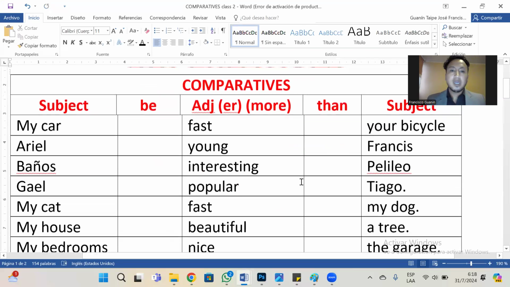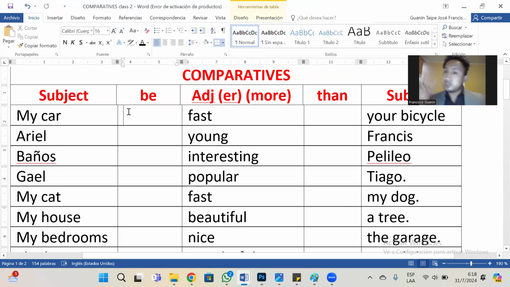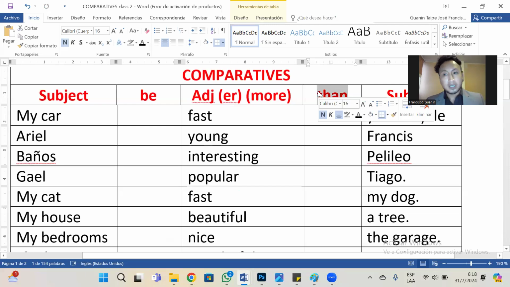In this part, in the middle, we have the adjectives, the common adjectives, right? But in this part, we have two special parts. Be, that means that we need to use the verb to be according to the subject. And this special characteristic, the comparative than, that means que in Spanish.